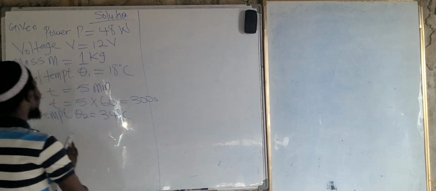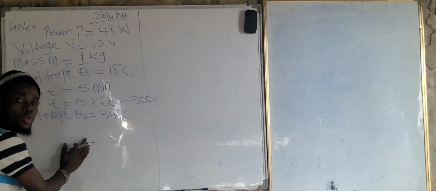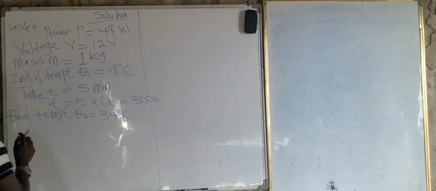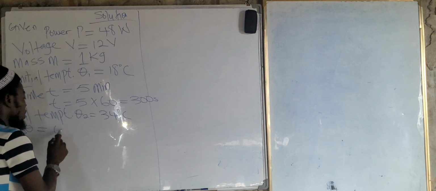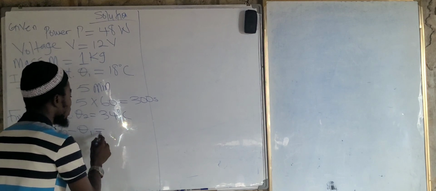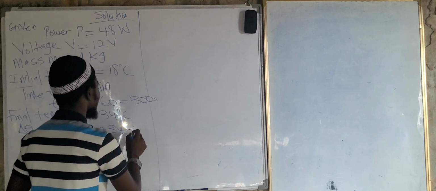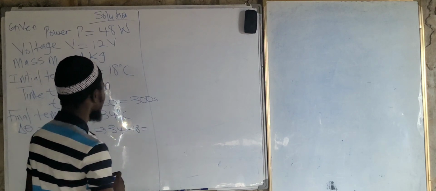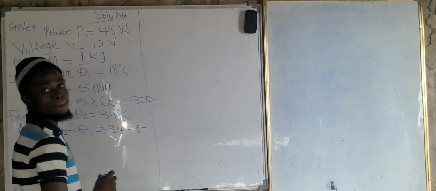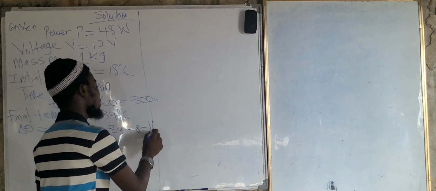Now, whenever you have two temperatures here, we have a change in temperature, and that means we have to subtract the two temperatures. So the change in temperature is theta 2 minus theta 1. This is 34 minus 18, which is 16.